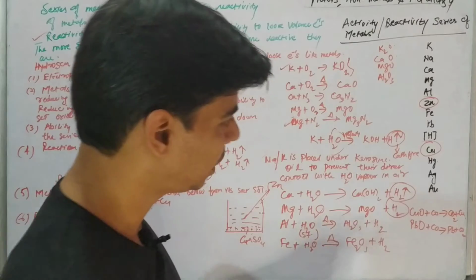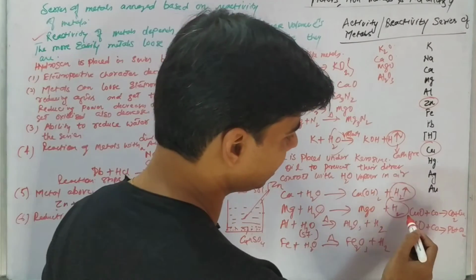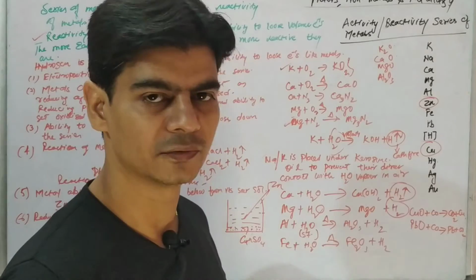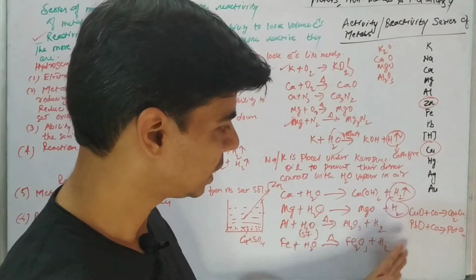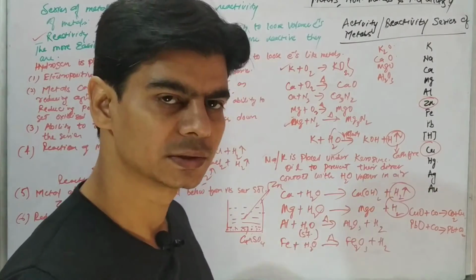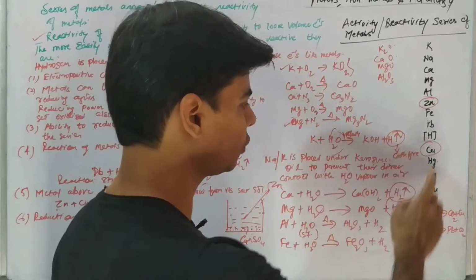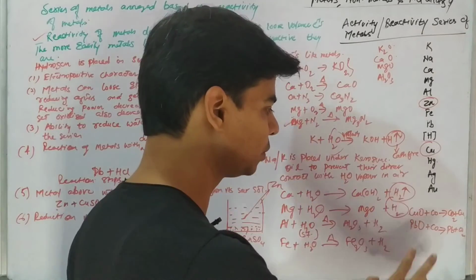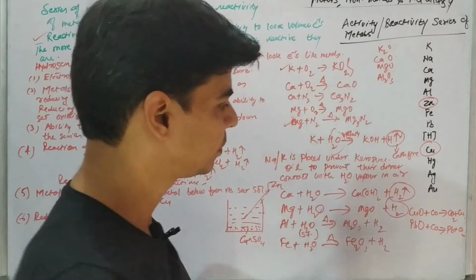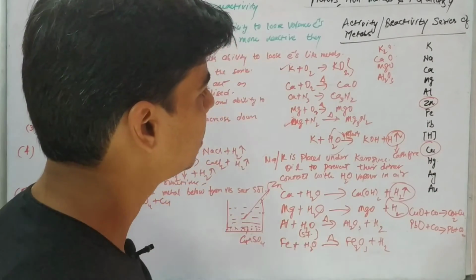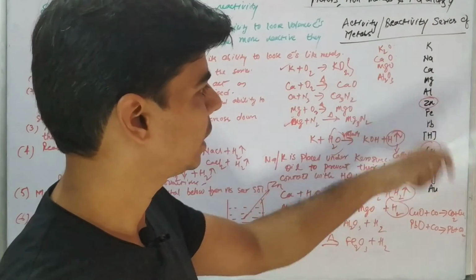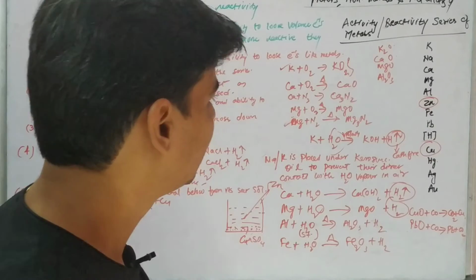Now let's talk about these metals, copper and lead. We know that these are a little below in the series, so these are less reactive. And their oxides, these are metallic oxides. The oxides of copper and lead are reduced by common reducing agents like carbon monoxide and hydrogen to their corresponding metals. Now let's see about oxides of reactive metals like sodium, potassium, magnesium, calcium, aluminium.